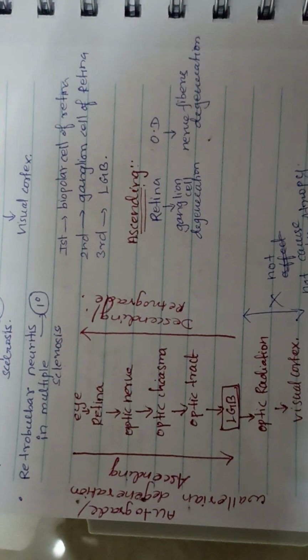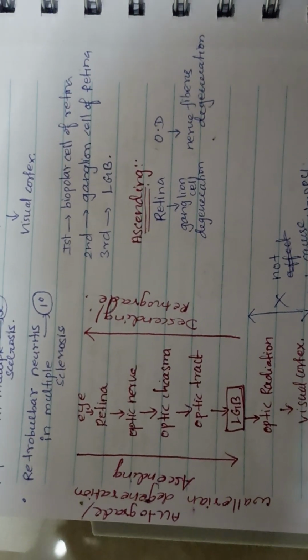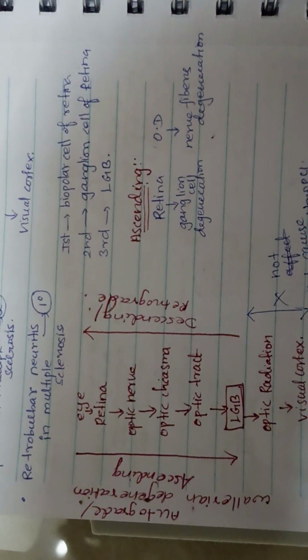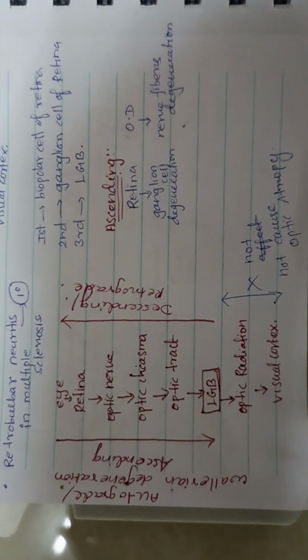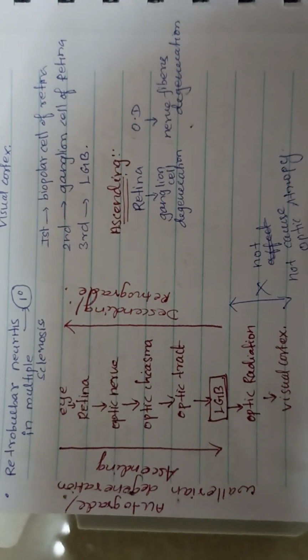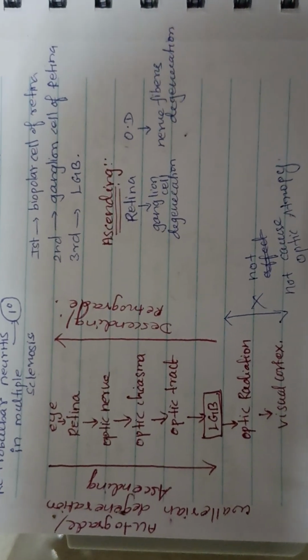Problems from the lateral geniculate body towards the eye are known as descending optic atrophy or retrograde optic atrophy. The optic radiation and visual cortex do not majorly cause optic atrophies.